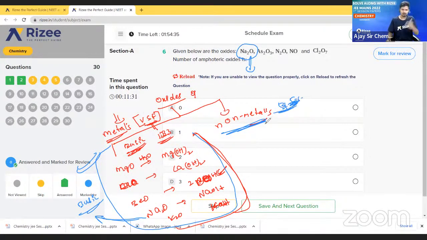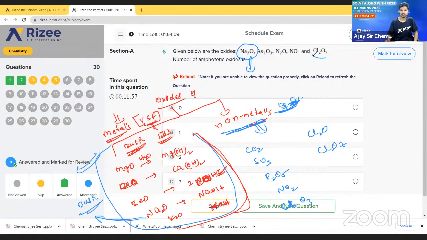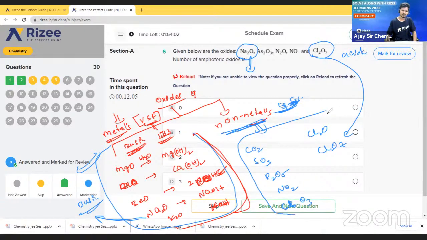Their oxides are acidic oxides, like CO2, SO3, P2O5, NO2, Cl2O, Cl2O7. See here, Cl2O7 is there. This is an acidic oxide. All these are acidic oxides. Remember this.